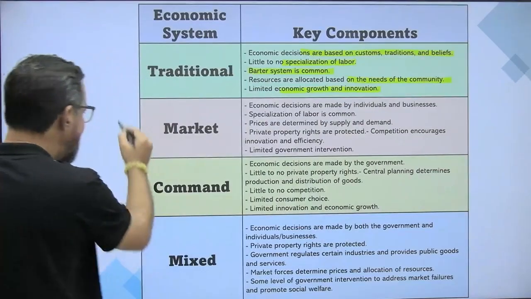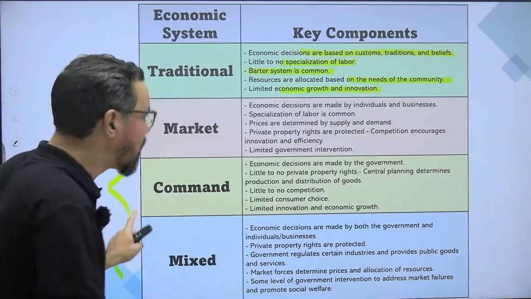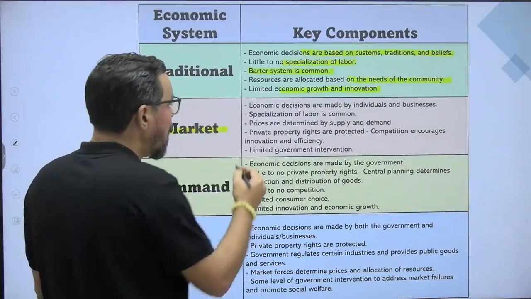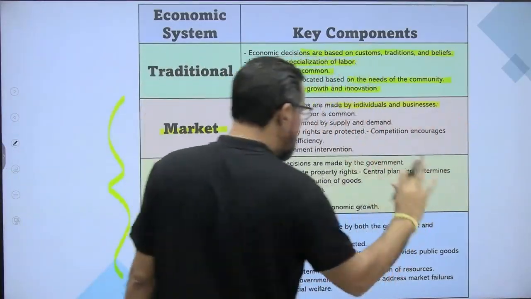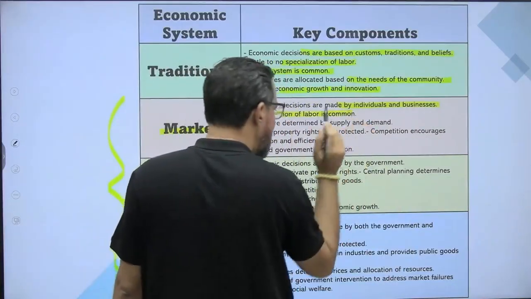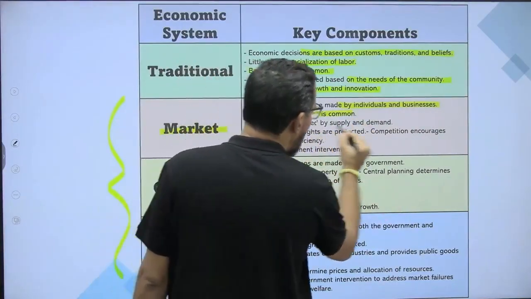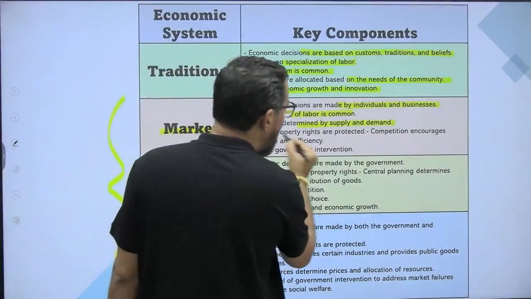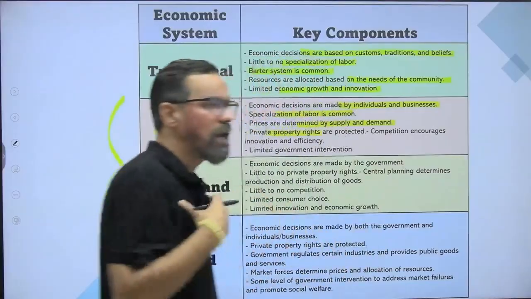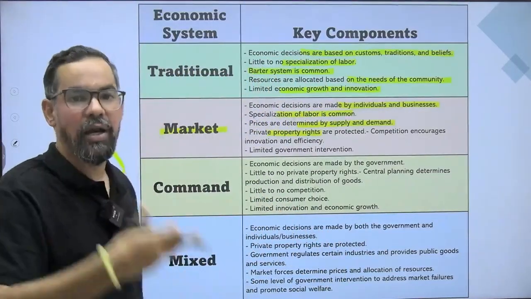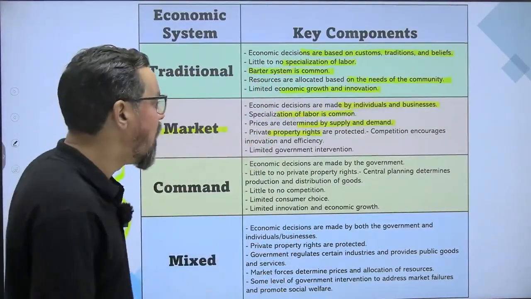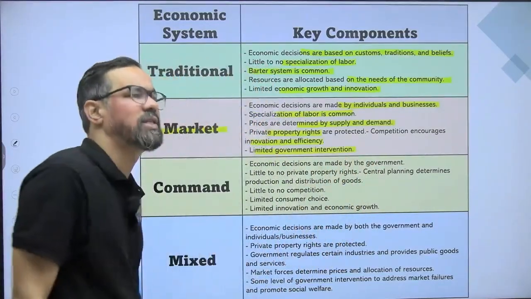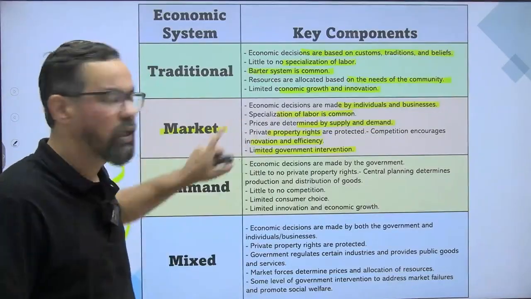Okay. But at present, we do have these three types. First, market economy, which is also known as capitalistic economy. Economic decisions are made by individuals and businesses. Specialization of labor is common. Prices are determined by demand and supply, which is also called market factors. Private property rights are protected. Okay? So you can own properties, houses or cars or anything else. Okay? So this is the one. Competition encourages innovation and efficiency. Limited government intervention. Basically, government generally oversees in this case, right?